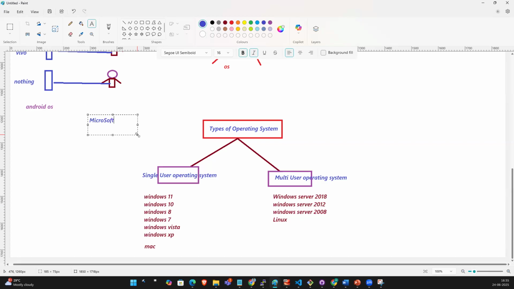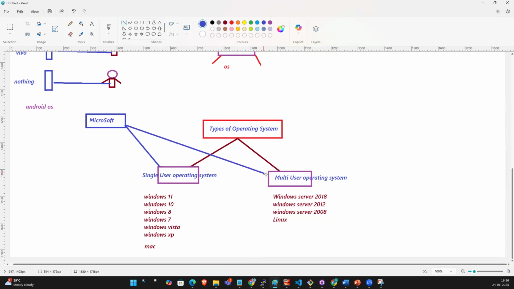Microsoft company created two types of OSs: one is a single user operating system and another is a multi-user operating system. So Linux is popular for which user, guys? Multi-user operating system. Guys, understood?